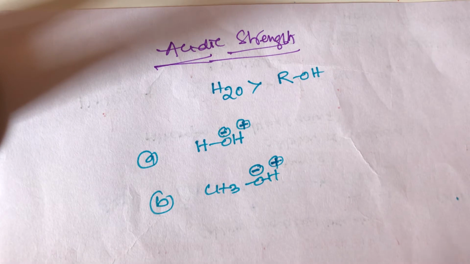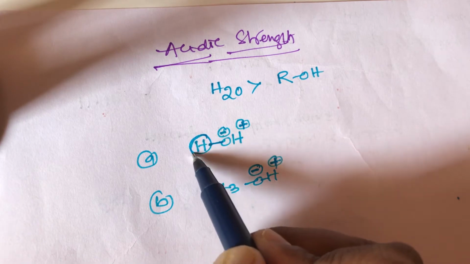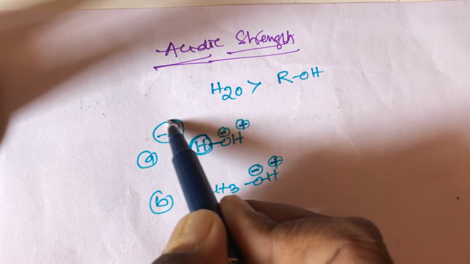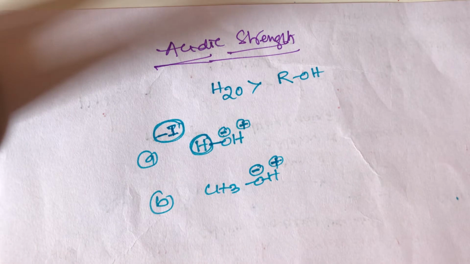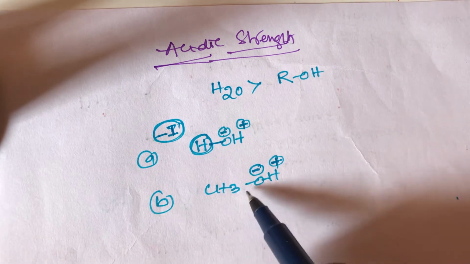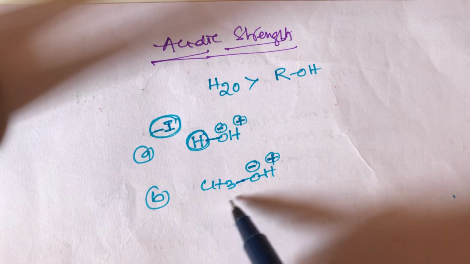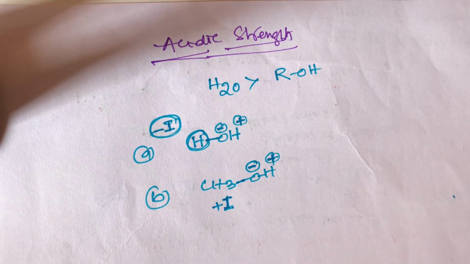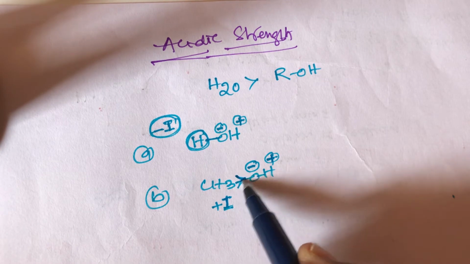How to identify? Here, beside this oxygen, there is a hydrogen. Generally hydrogen belongs to a weak minus I effect. What is the role of the minus I effect? Minus I effect is electron withdrawing. Here, beside the oxygen there is a CH3 group. CH3 belongs to the plus I group. What is the role of a plus I group? A plus I group is always an electron releasing group.